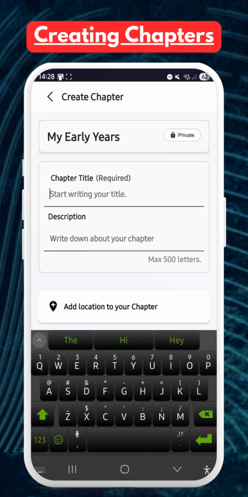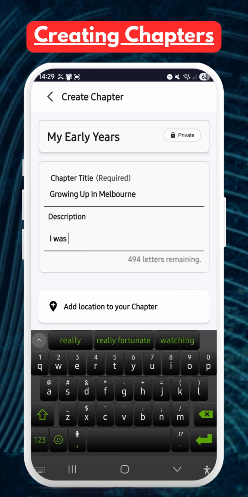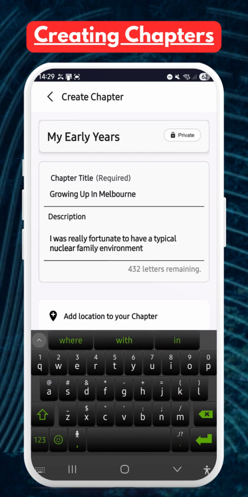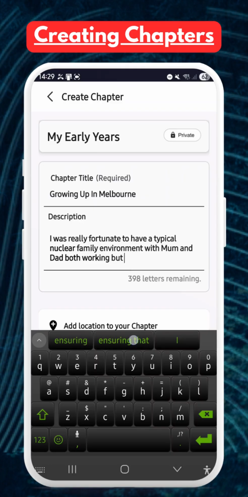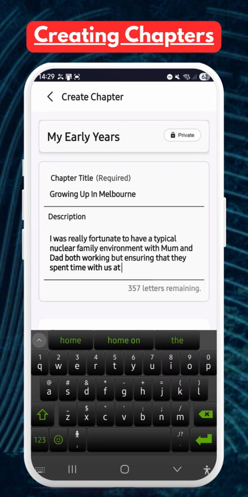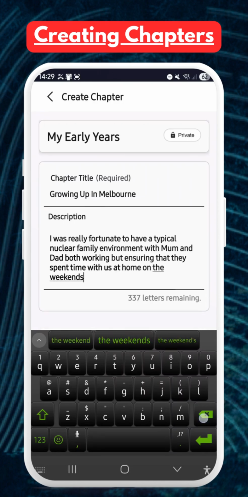When you do create your chapters, this is the page where you will enter all of the information and media for this chapter. You can save and come back to add or edit your chapters at any time, as long as you have given it a title. In the description box you can write about this event or subject in your life, to give context for those you share it with.